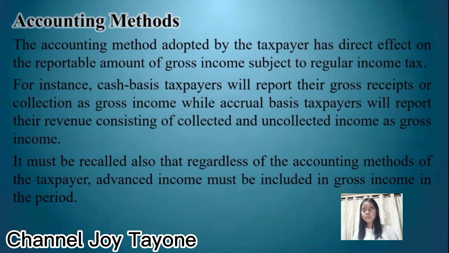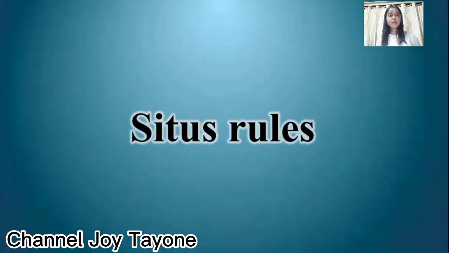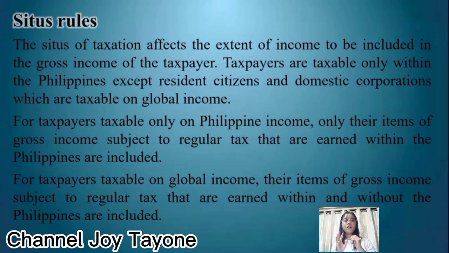For instance, a cash basis taxpayer will report their gross receipts or collection as gross income, while an accrual basis taxpayer will report their revenue consisting of collected and uncollected income as gross income. It must be recalled also that regardless of the accounting method of the taxpayer, advance income must be included in the gross income in the period received. So we have here situs rules.